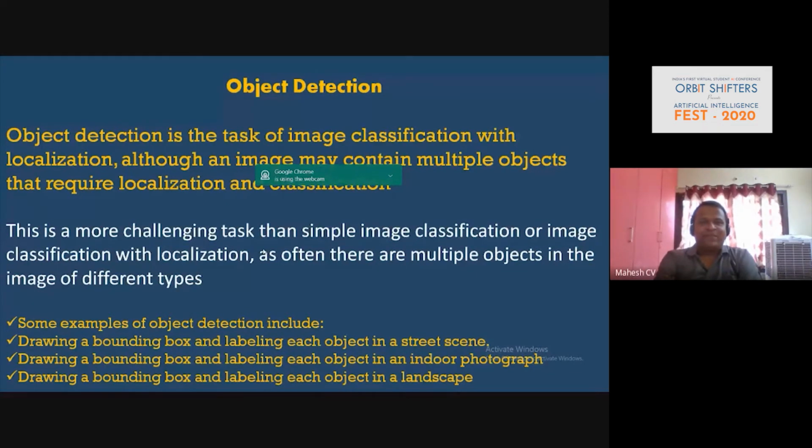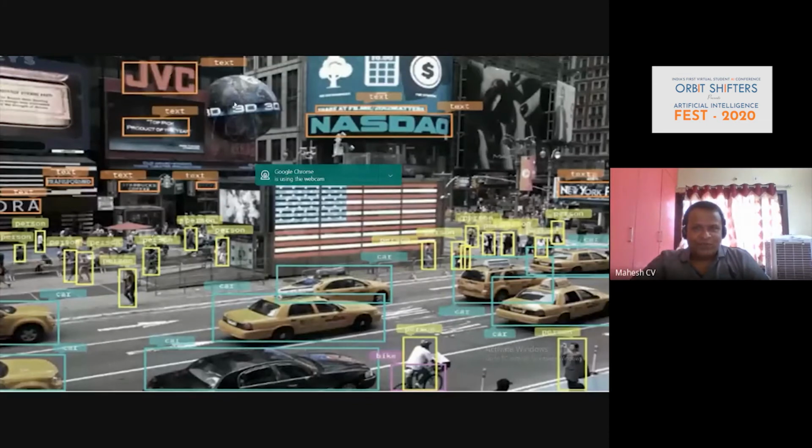So for example, if you take a few examples of object detection: drawing a box and labeling each object in the street scene, drawing a bounding box and labeling each object in the indoor photograph, or even in a language. Now let me take this example here. You can see it has identified a few pedestrians and captioned them as person. And here, it's car. So this is what we are talking about when we talk about object detection.